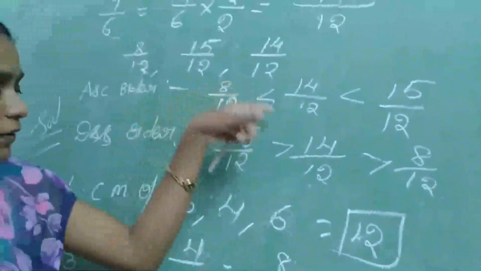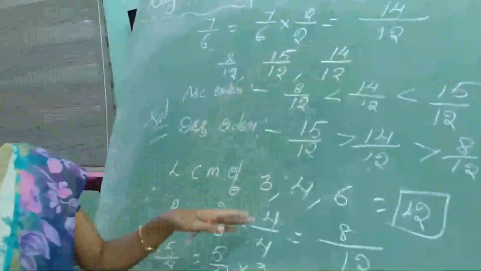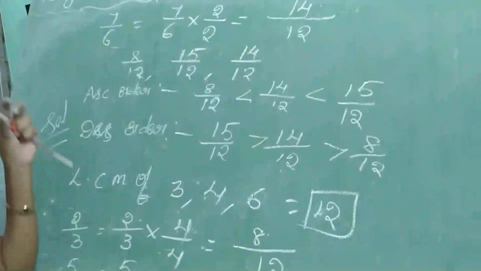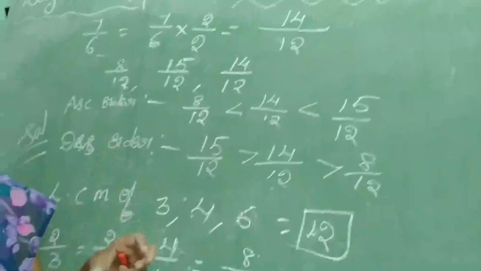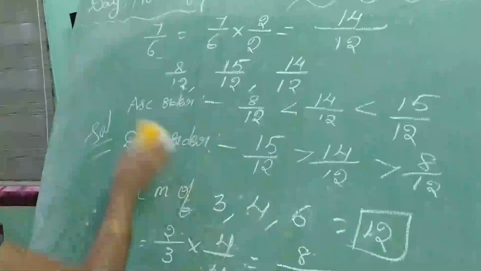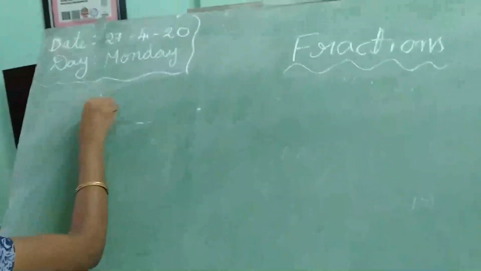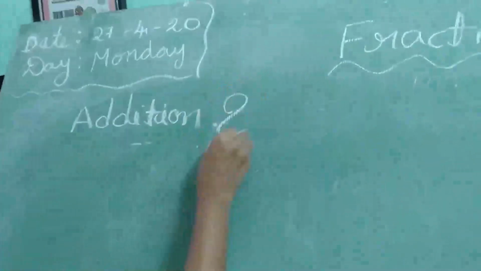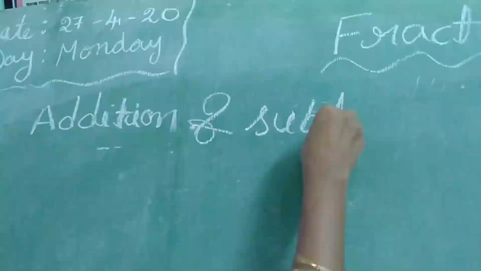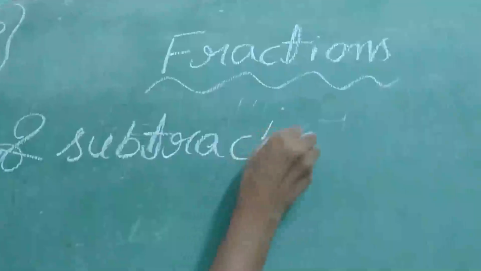You have to write first converting into like fractions by using equivalent fractions. Equivalent fraction means you will multiply numerator and denominator with the same number. Those are called equivalent fractions. Next, addition of like fractions and subtraction of like fractions.